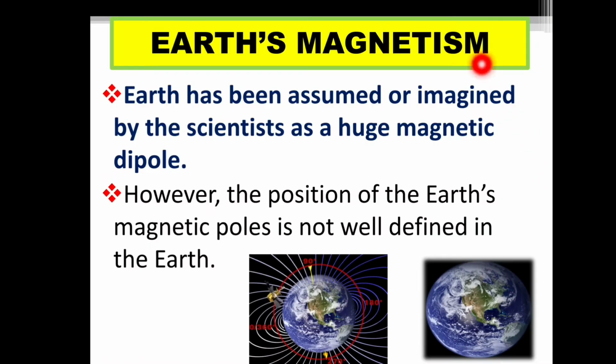Earth's magnetism. Earth has been assumed or imagined by the scientists as a huge magnetic dipole. However, the positions of the Earth's magnetic poles are not well defined in the Earth.